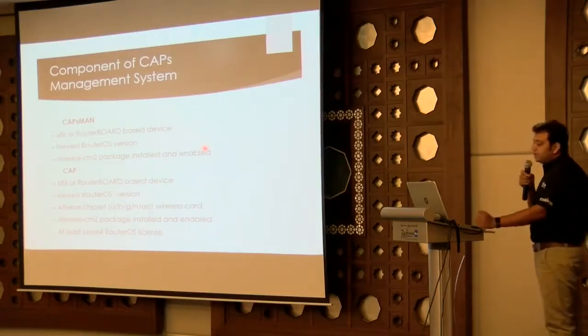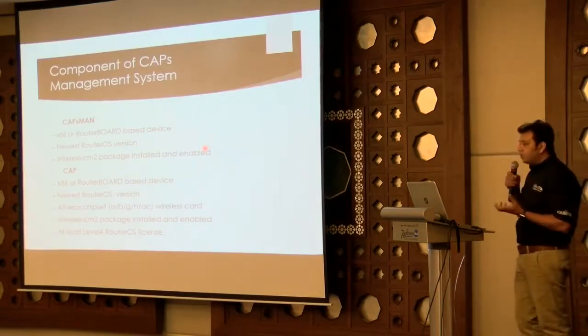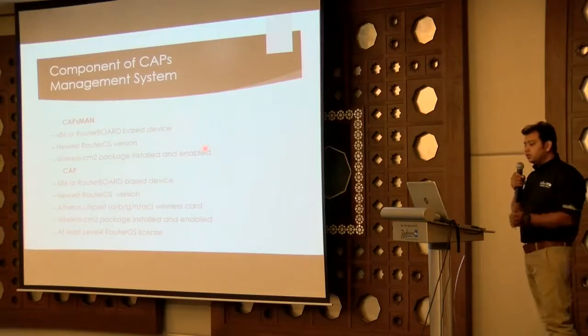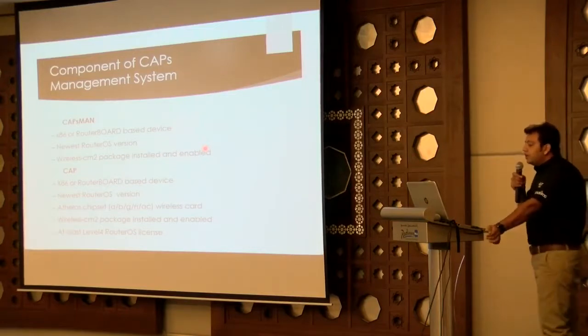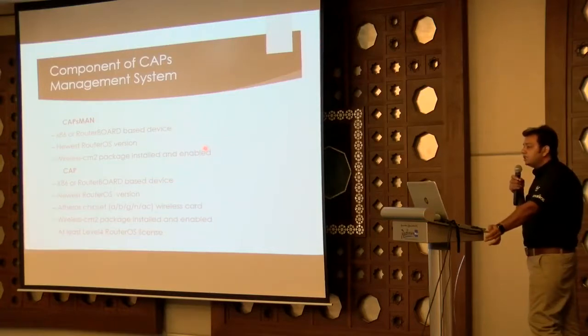So CAPsMAN, you can install on a computer machine or you can use a RouterBOARD to install CAPsMAN. You should use the newest RouterOS, which is highly recommended. You need the wireless CM2 package to be installed or enabled, or you can also use the latest one, which is wireless WAP.